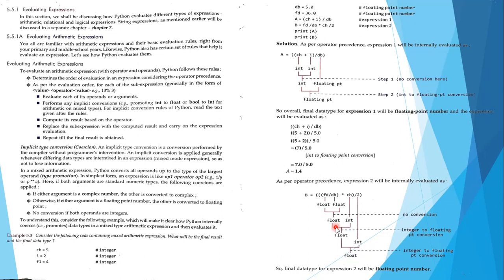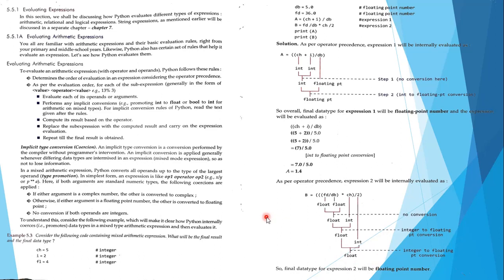Again we have two different data types. First is the float, second is the int. So we need a final data type for these operations. The implicit type conversion will take place, and this integer will be converted to float. So the final result will be float, and this float and this integer have to be calculated again, so again the integer will be converted to float, and float and float will give you the final data type for expression 2 as a floating point number. So this is how implicit type conversion works.